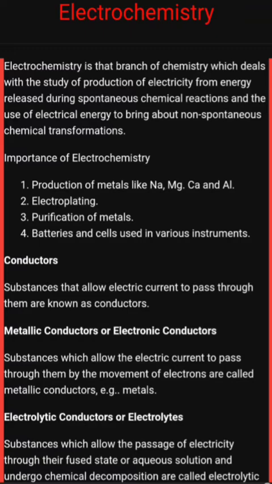And today we will discuss electrochemistry, what is electrochemistry and what are the different parts of electrochemistry. Electrochemistry is that branch of science in which we study how chemical energy is converted into electrical energy or electrical energy is converted into chemical energy, or in other words, the branch of chemistry in which we study how chemical energy converts into electrical energy or vice versa. So this is the definition of electrochemistry.